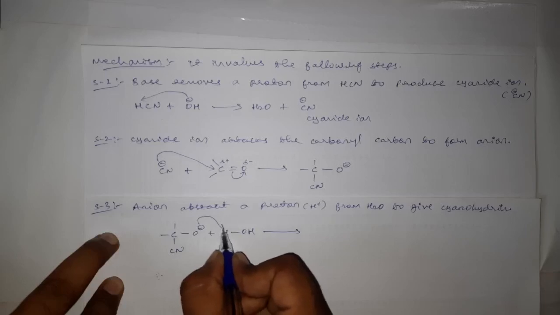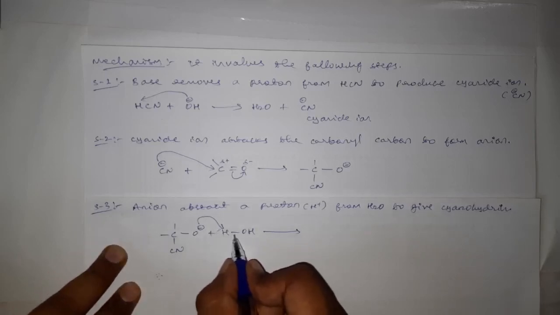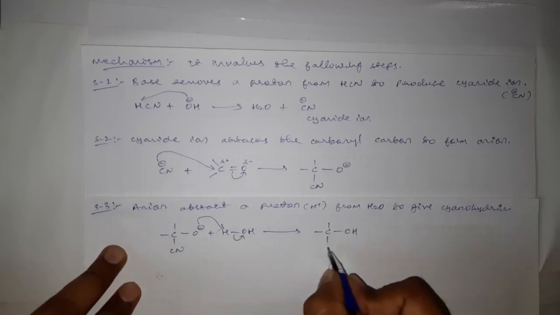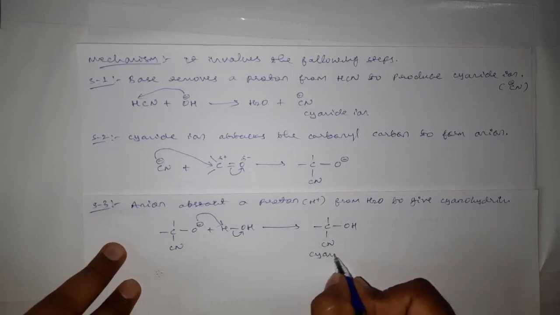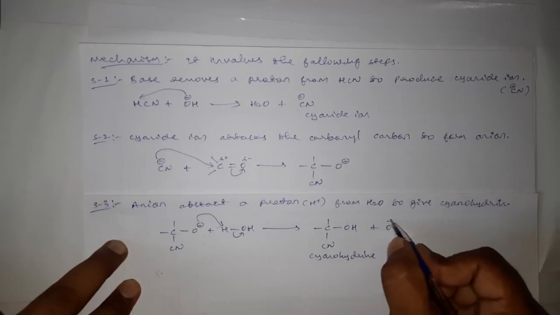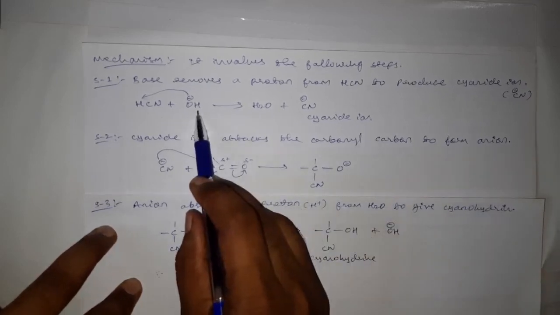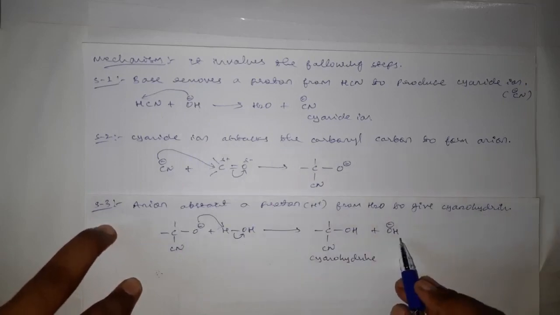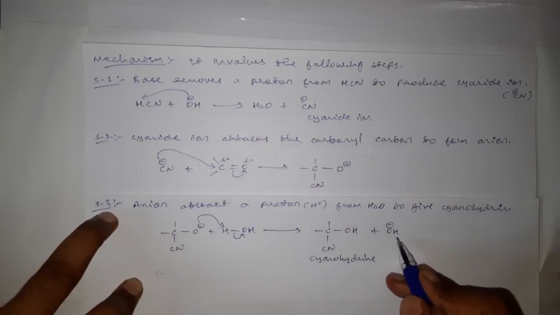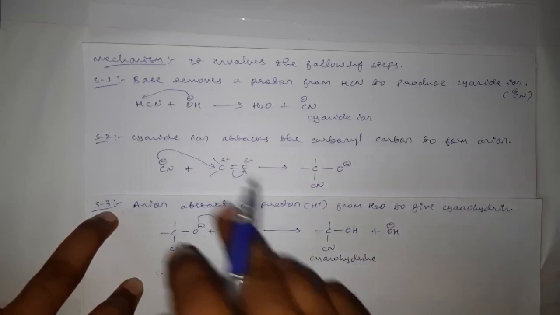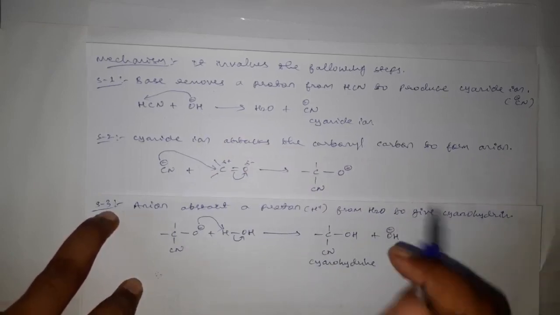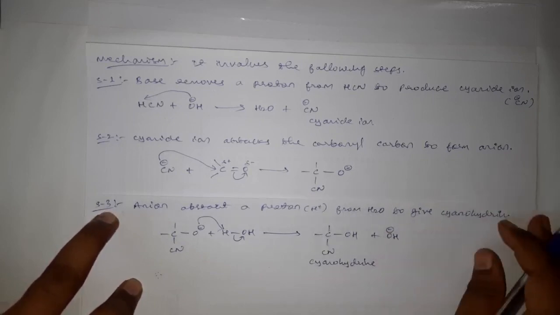Here when this oxygen with the negative charge abstracts this proton, this bonded pair of electrons will now move towards this OH, and here we will get OH CN. This is cyanohydrin plus OH minus. The hydroxyl group which is used in the first step is now reforming in the last step. Why? Because it is acting as a catalyst, base catalyst, and this formed OH minus will now restart the cycle the same. Okay, this is the reaction mechanism for the reaction of hydrogen cyanide with aldehydes and ketones.